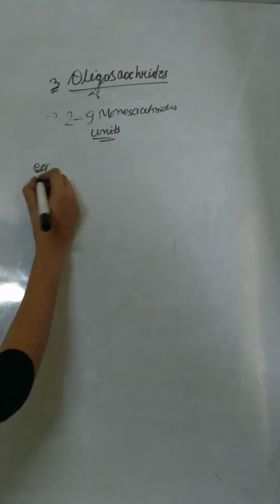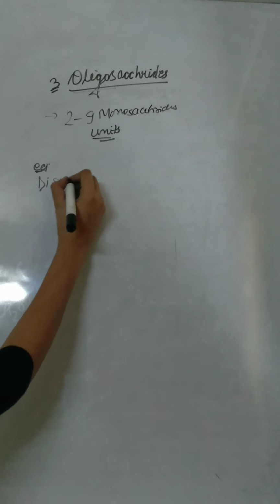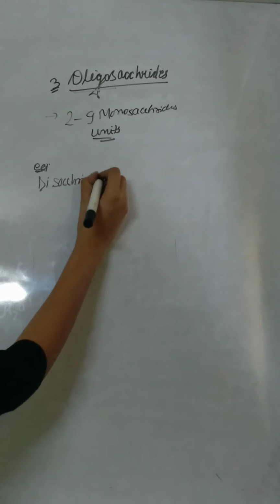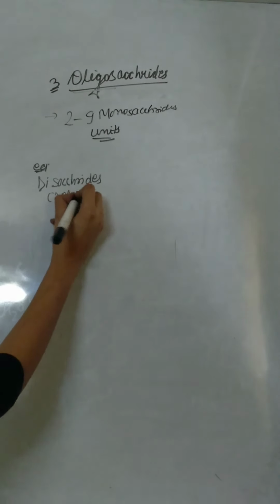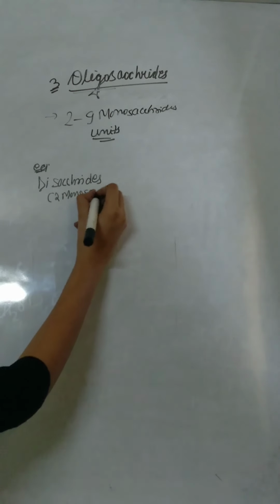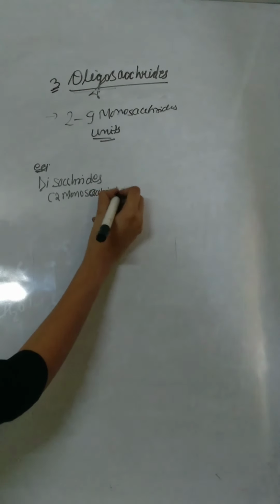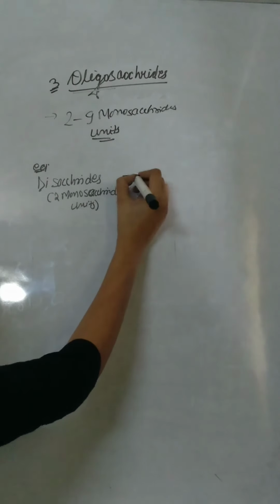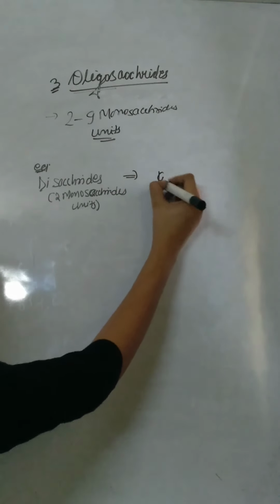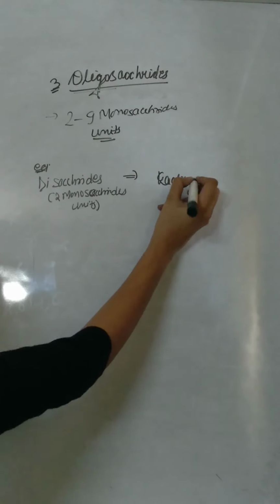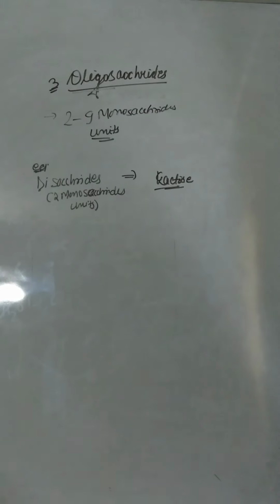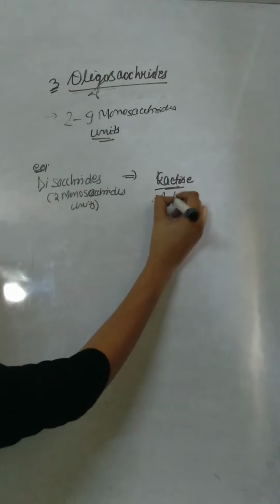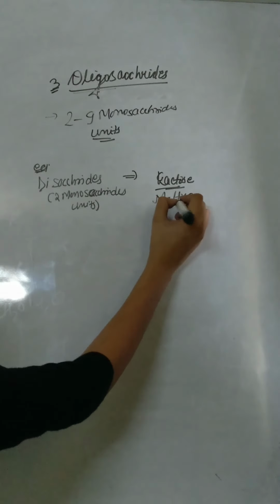Example of oligosaccharides are disaccharides. These are those oligosaccharides which contain 2 monosaccharide units. Examples of disaccharide are lactose, that is formed by the combination of glucose and galactose. Other examples are maltose, sucrose.